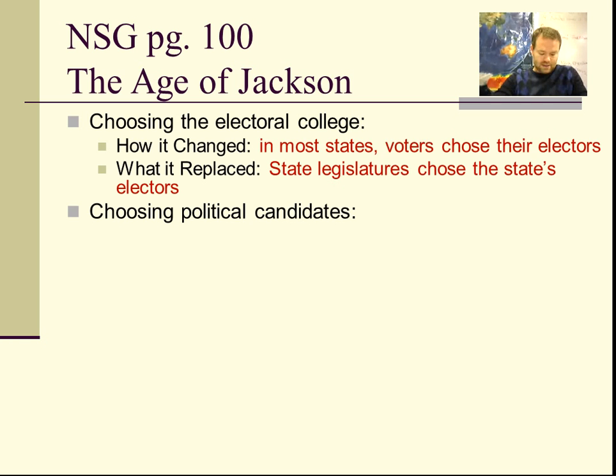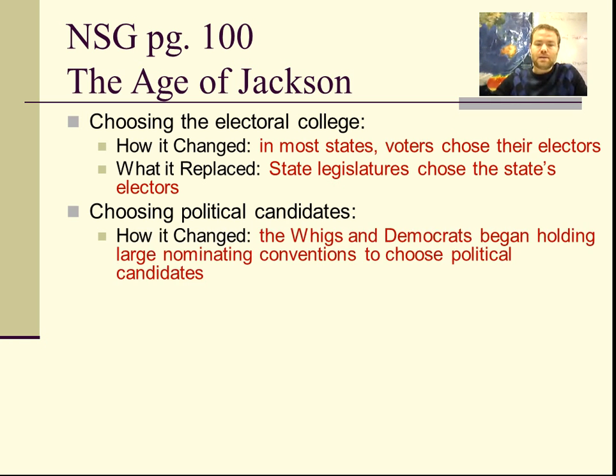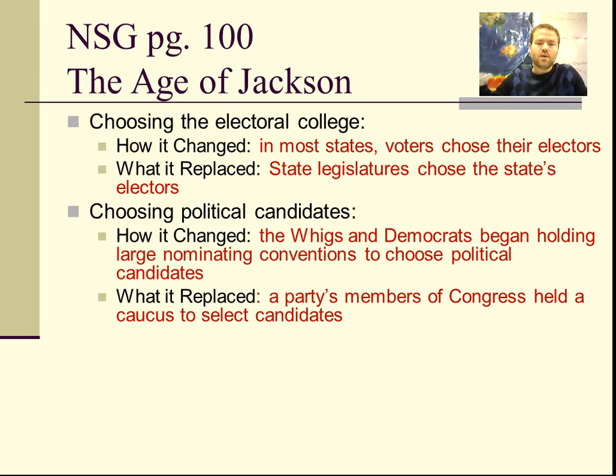The third kind of change was the political candidates. Okay, the Whigs and Democrats began holding large nominee conventions to choose political candidates rather than small caucuses where they selected candidates. So you can see this even today. You have the Republican National Convention, Democratic National Convention. That's continued, where you have more inclusion of people rather than just party bosses deciding.